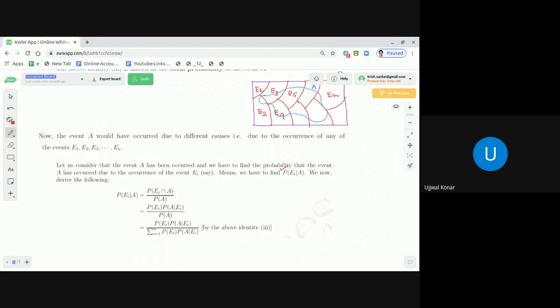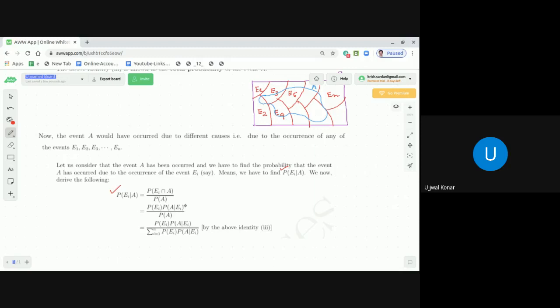So we now derive the following. Probability of Ei subject to the condition A has happened is equal to probability of Ei intersection A divided by probability of A. Correct? That is quite evident from the conditional probability formula. Now, what is probability of Ei intersection A?